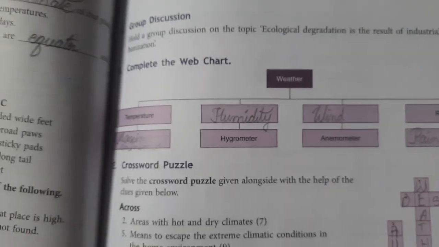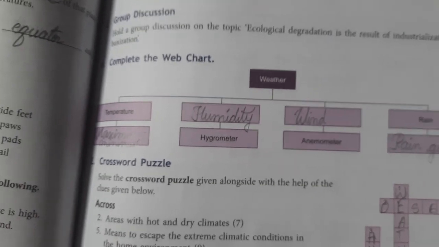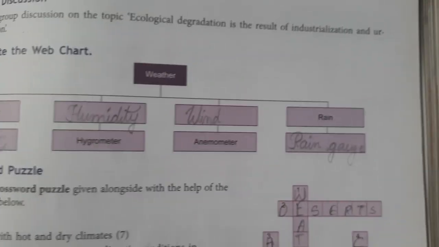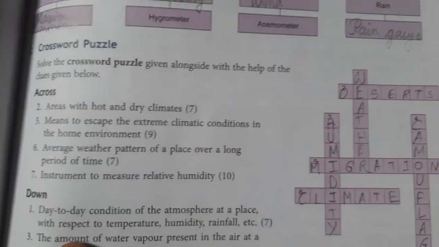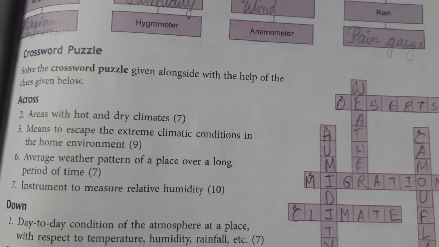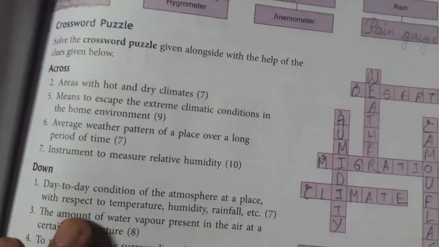Weather elements are measured as follows: temperature in the maximum-minimum thermometer, humidity in the hygrometer, wind in the anemometer, and rain in the rain gauge. Now, areas with a hot and dry climate are known as deserts. Hot and dry climate means deserts.